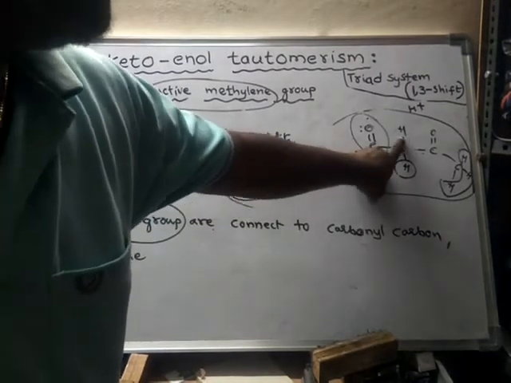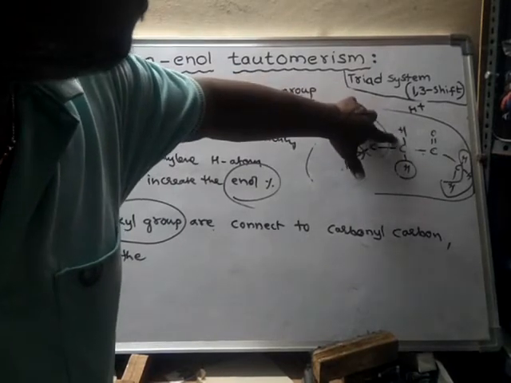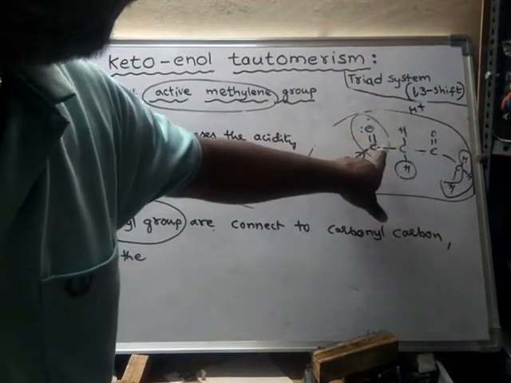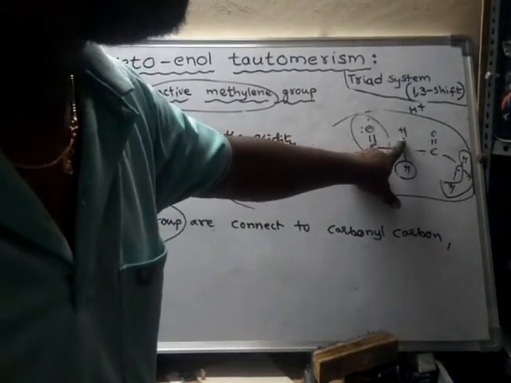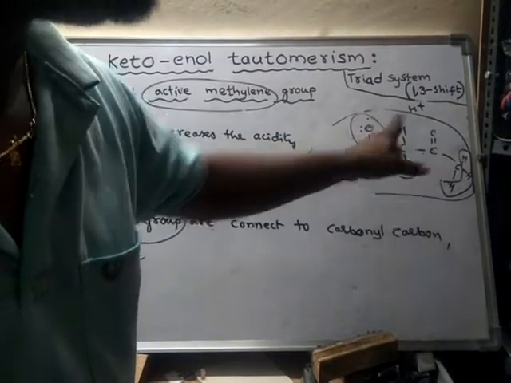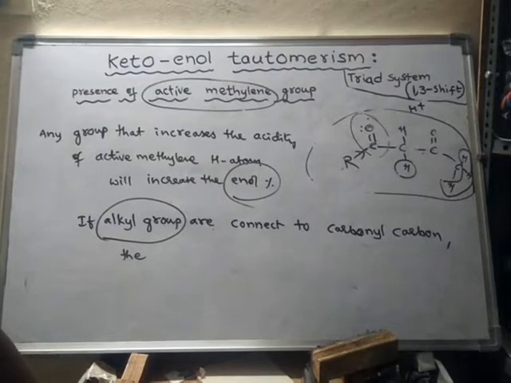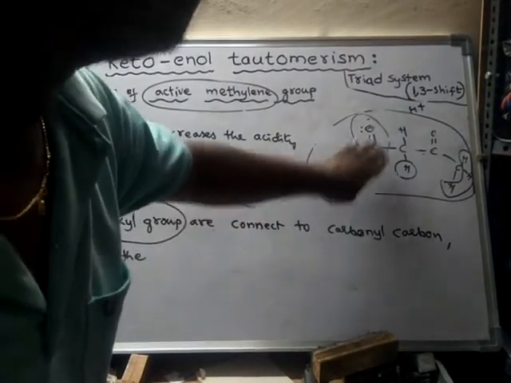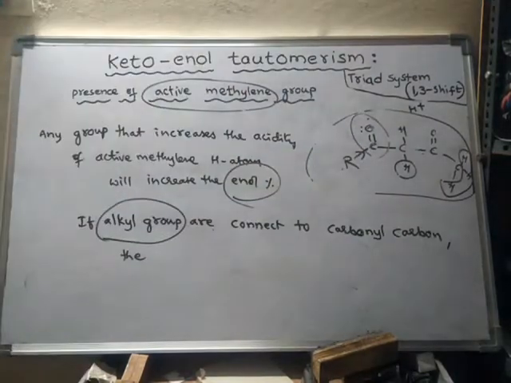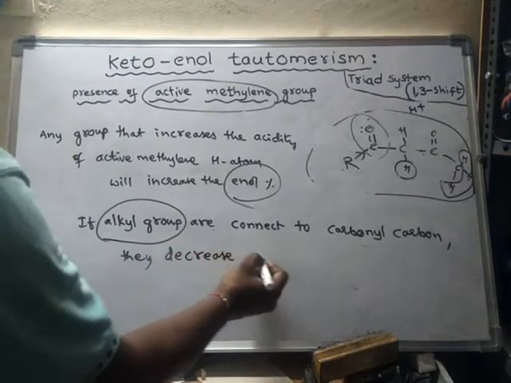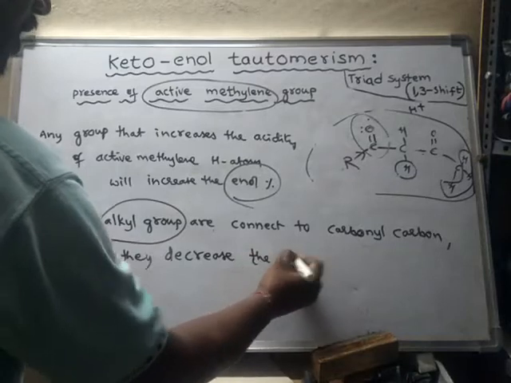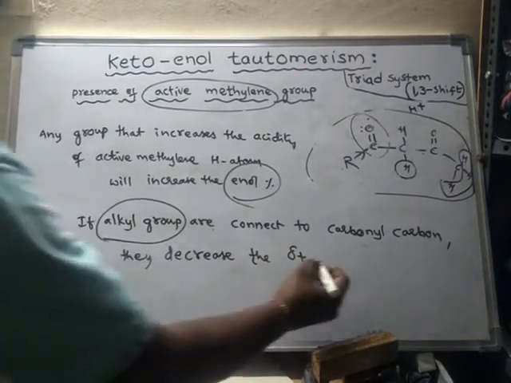When the positive charge on the carbon decreases, the bond between carbon and hydrogen does not move between these two carbon atoms easily. If this bond is not shifted easily, the formation of enol will not take place easily. That means the compound will remain as the keto form only. If alkyl groups are connected to the carbonyl carbon, they decrease the partial positive charge on the carbon.